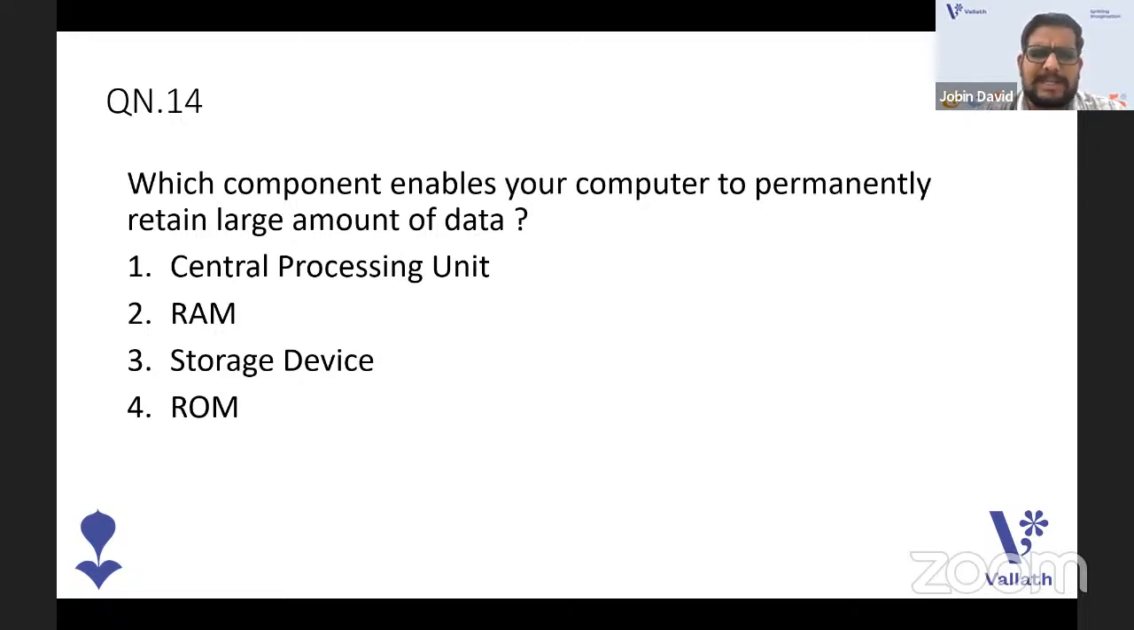Central processing unit you can easily eliminate. It is not for storage. Then the confusion is with RAM, storage, and ROM, where permanently retain is the key. Permanently retain. That is the thing. RAM, storage device, and ROM, which is the correct answer? That's a very tricky question. You should understand the trickiness of the question. The answer is storage device. Okay.